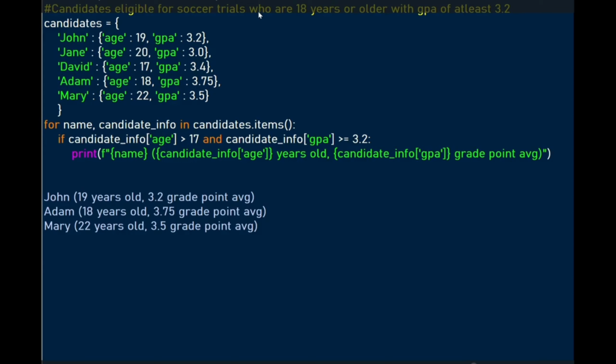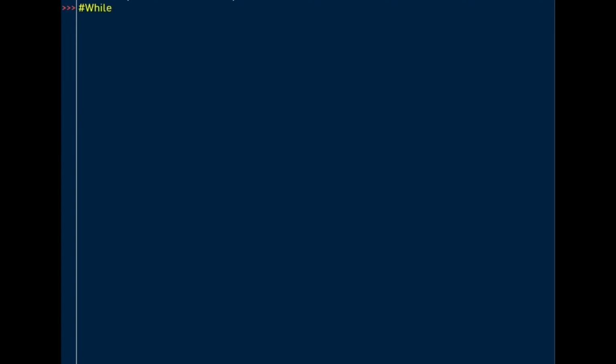Hello guys, we're going to discuss the while loop. The while loop is used to execute a block of code as long as the condition is true. It's best used when you don't know beforehand how many times you want to loop. We start by using the Boolean true in a while loop. The Boolean true will execute an infinite loop.